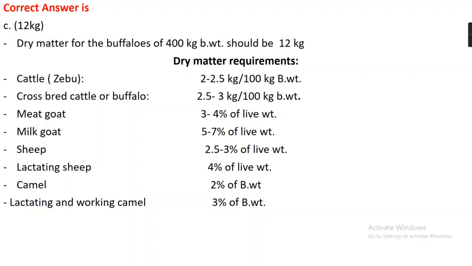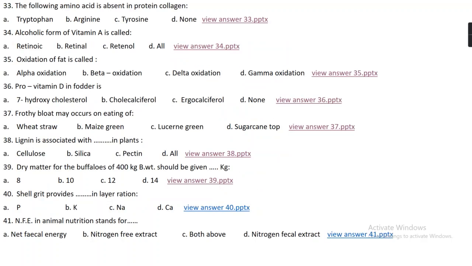Okay. Dry matter requirement in case of cattle, that is normal cattle, 2 to 2.5 kg dry matter per 100 kg body weight. In case of crossbreed cattle or buffalo, 3 kg per 100 kg of body weight. Meat goat, 3 to 4% of live body weight. Milk goat, 5 to 7% of live weight. Sheep, that is 2.5 to 3% of live weight. Lactating sheep, 4% of live weight. Camel, 2% of body weight. And lactating and working camel, 3% of body weight.